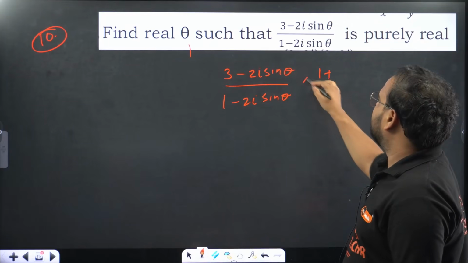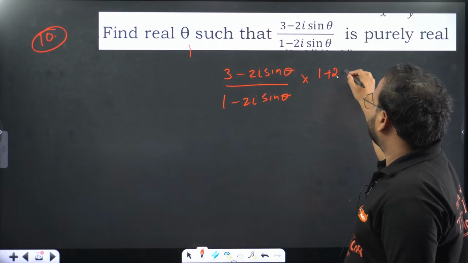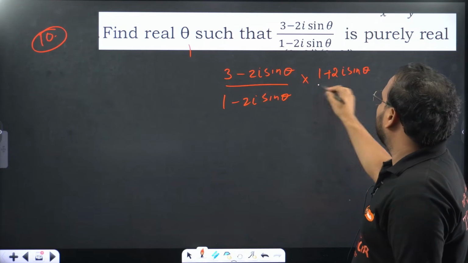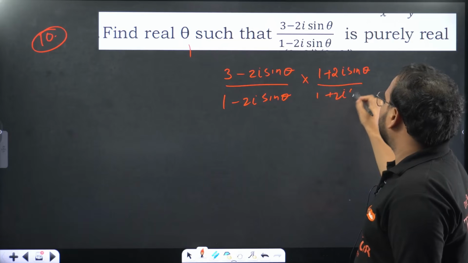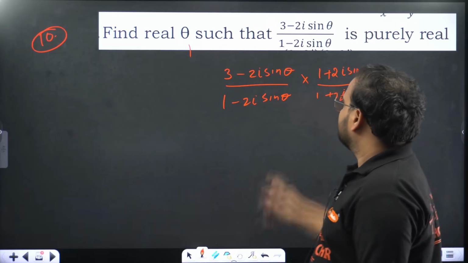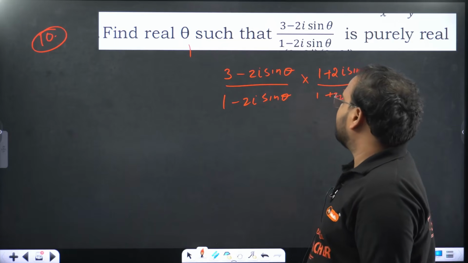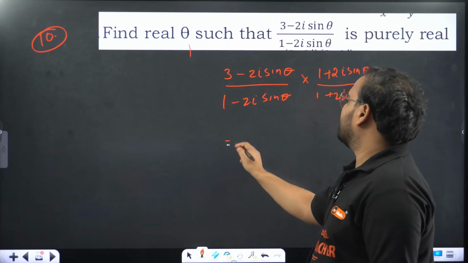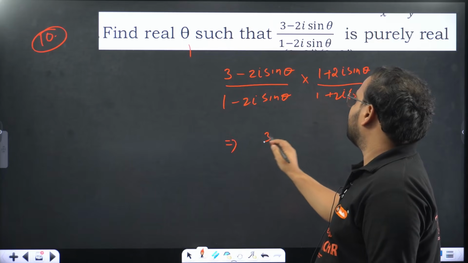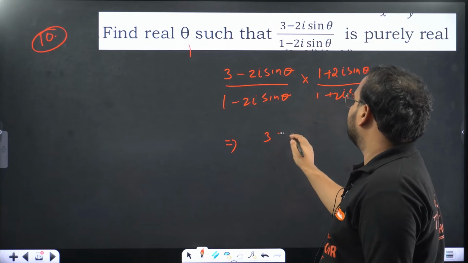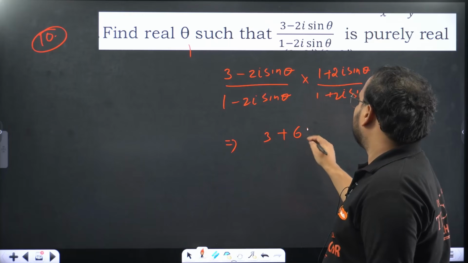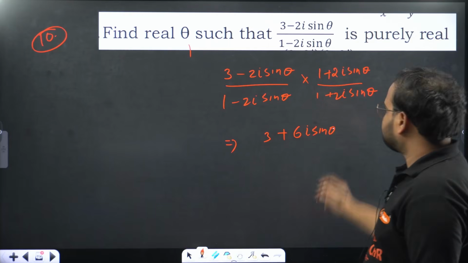Remove this. I have to use the complex conjugate from here. 1 plus 2i sine theta in both numerator and denominator. Use the expansion in the numerator. Okay, this will be easy. Denominator is easy. 3 into 1 is 3. 3 into 2 is 6i sine theta.